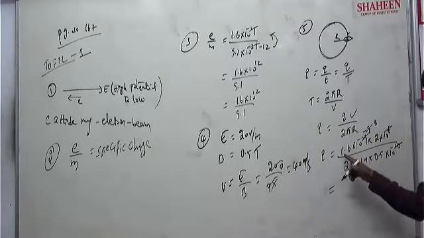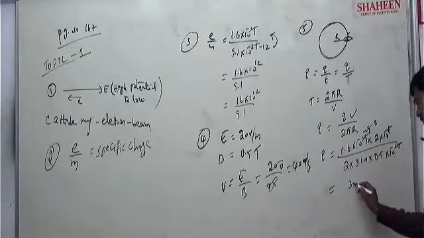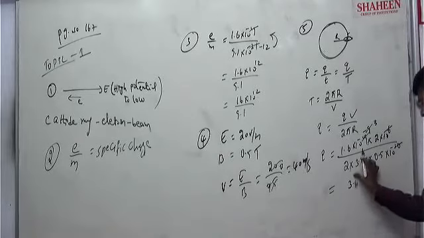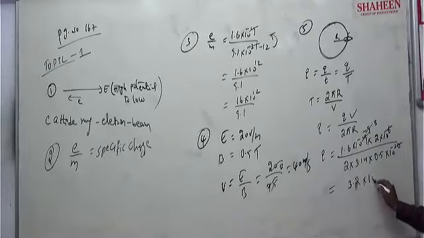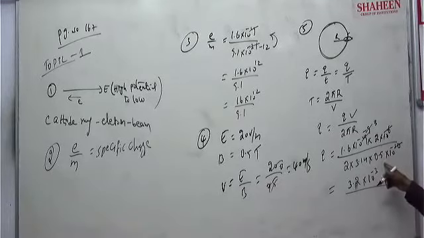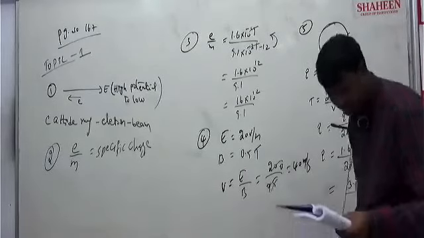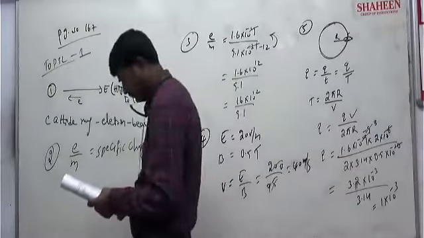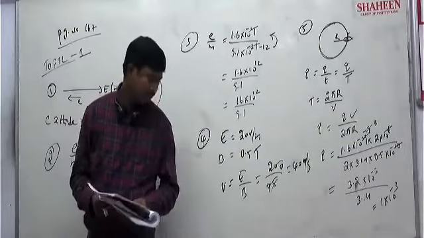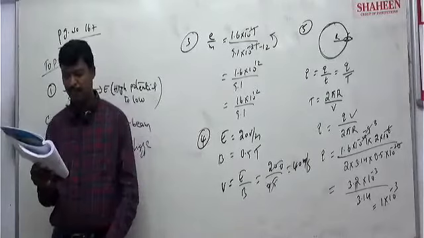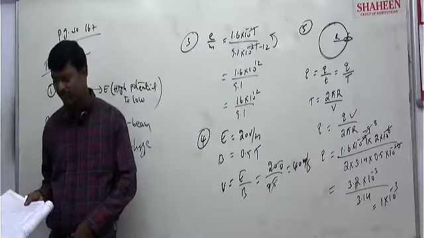So what will be 1.6 into 2? 3.2 into 10 power minus 3 divided by 0.5. 2 cancels out because 0.5 is 1 by 2. So 3.14, so nearly 1 into 10 to the power minus 3 will come. Current, amperes. Nearly 1 ampere. Clear? 1 milliampere. 10 power minus 3 is there, no? 1 milliampere.